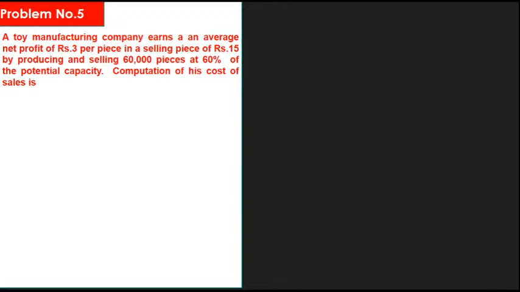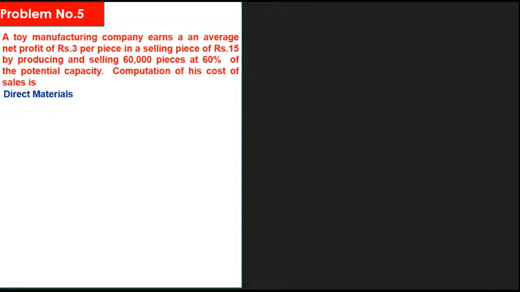What is the selling price per piece? 15. What is the net profit per piece? Rupees 3. And what is the number of pieces produced? 60,000 pieces. What is the production capacity now? 60%. What is the selling price in this problem? Rupees 15 per piece. What is the net profit per piece? Rupees 3. What is the number of pieces produced? 60,000 pieces. What is the production capacity? 60%.